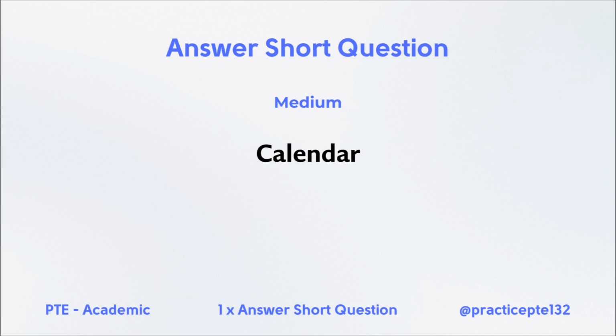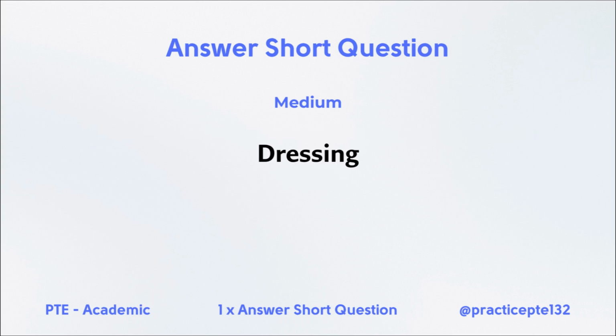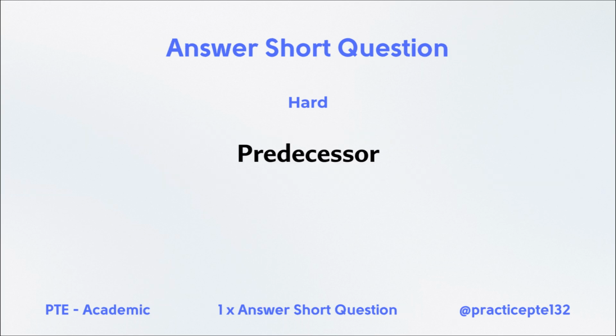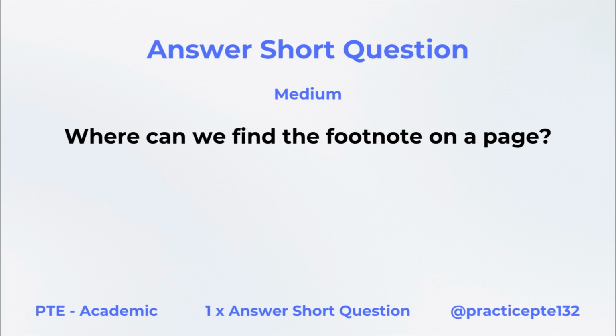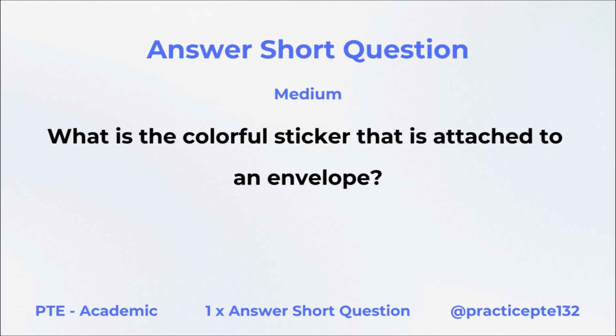Calendar. What type of body covering helps to insulate burns? Dressing. What is the generic term for a person who once had the same title as you have now? Predecessor. Where can we find the footnote on a page? Bottom. What is the colorful sticker that is attached to an envelope?